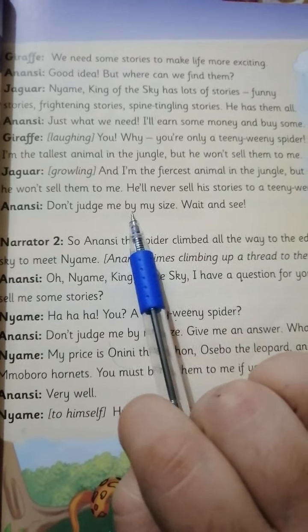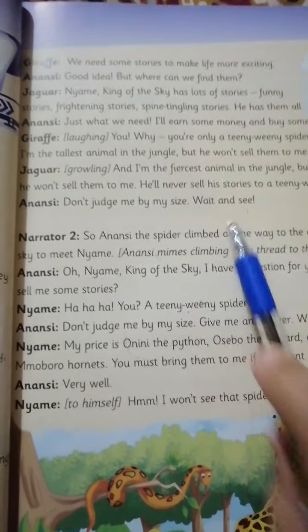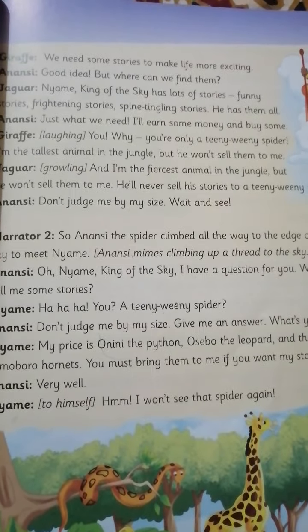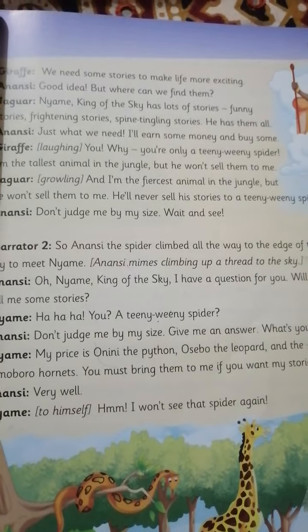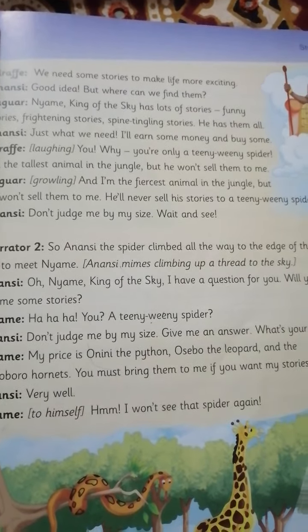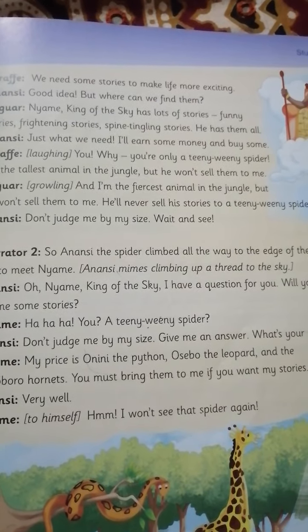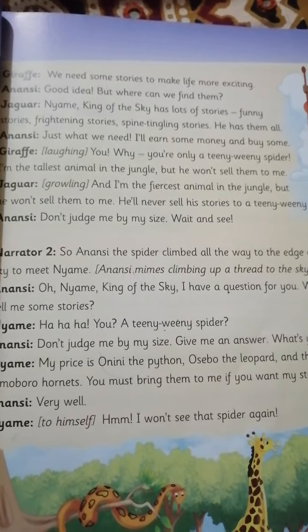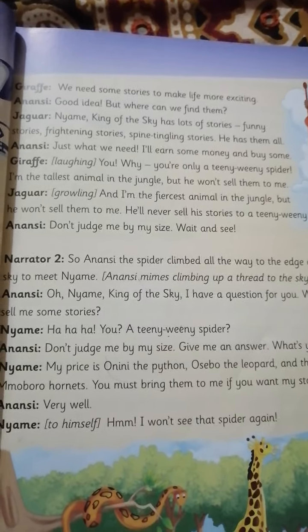Anansi: Don't judge me by my size, just wait and see. Okay. Now, in these lines, Giraffe wants some exciting stories in life. Anansi liked the idea but said, where can we find them? Jaguar told them about Naim, who is the king of the sky. Okay, Naim is the name of the king of the sky. He has lots of stories, funny stories, horror and emotional stories.